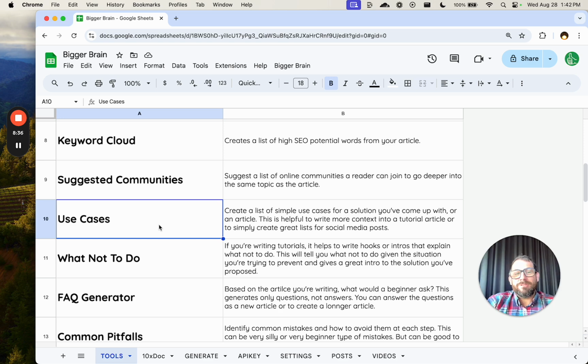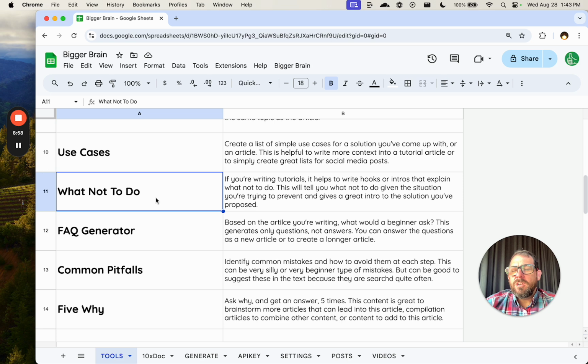And it comes back with some very interesting use cases that I myself may have come up with, but it would have taken a long time. And so I love doing this and then adding this at the beginning of an article, in a nice little introduction or summary, to say, this is answering this person's question, but it could also be used for this, this, and this.